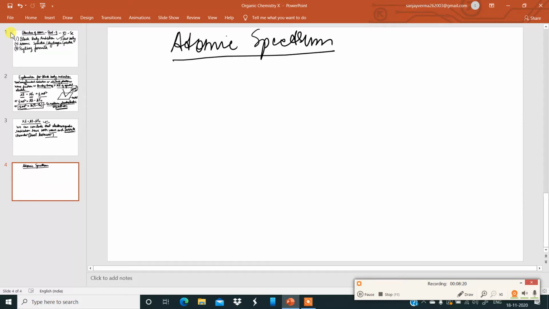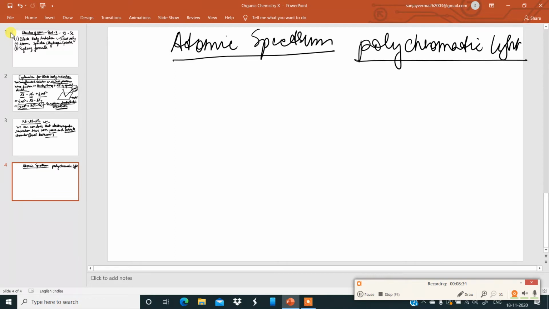Now, what is atomic spectrum? The splitting of a polychromatic light. Polychromatic light means light having more than one frequency. This polychromatic light you have come across in your class 10 physics, in the chapter light, I believe. Polychromatic light is light having more than one frequency.